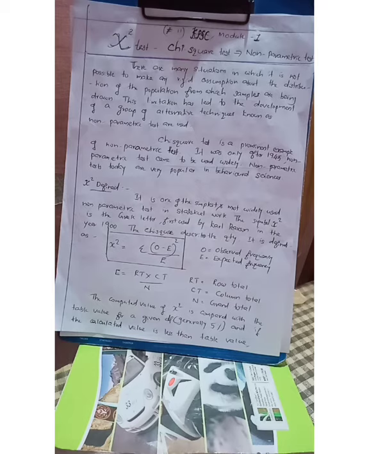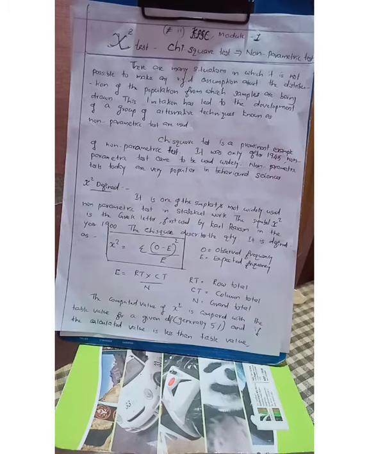Today I want to discuss another method of non-parametric test known as the chi-square test. In the last classes I discussed two types of non-parametric tests, the sign test and the H test, and now I move on to the chi-square test. It is also one of the important types of non-parametric test. As I said earlier, what do we mean by non-parametric test and what are the features or advantages of non-parametric tests? Here also, the chi-square test comes under non-parametric tests.